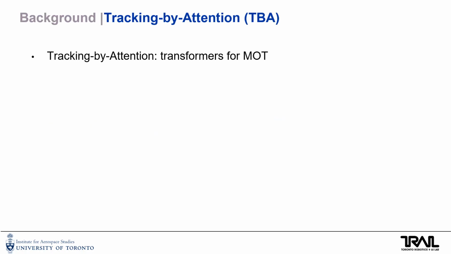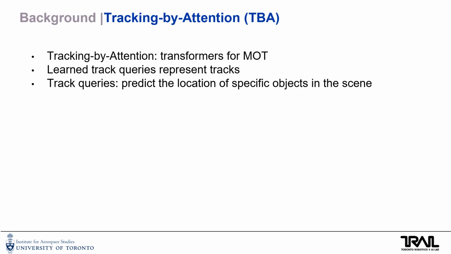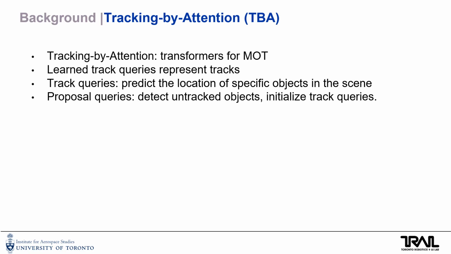Tracking by Attention, or TBA, uses transformers to perform tracking in an end-to-end manner. Learned track queries represent individual tracks in the scene and are used to predict the locations of the specific objects that they're associated with. Track queries are propagated to predict the location of the same object over multiple iterations. Proposal queries are used to detect objects that have not been previously tracked and are added to the track query set to be propagated into future time steps.